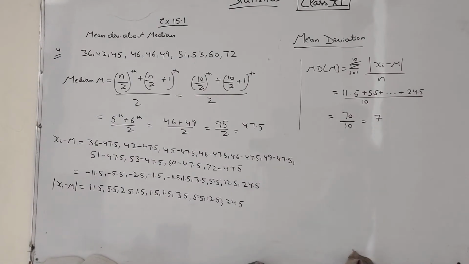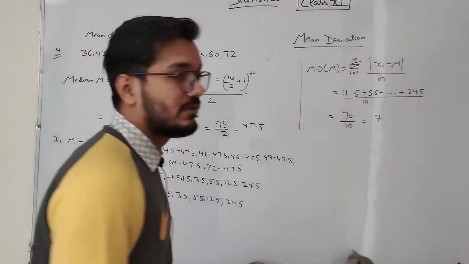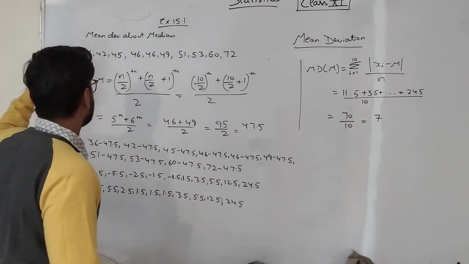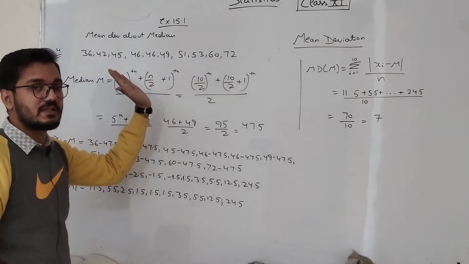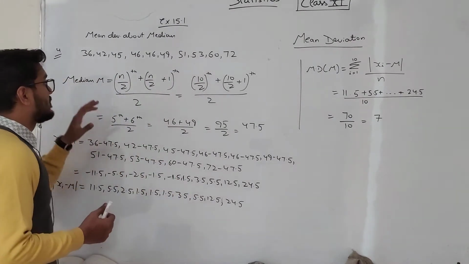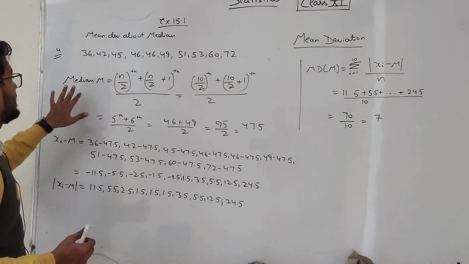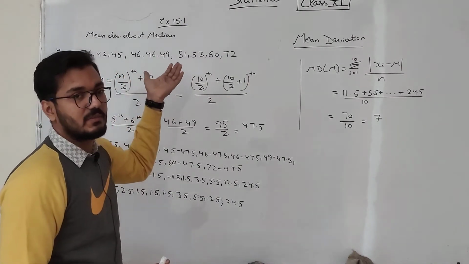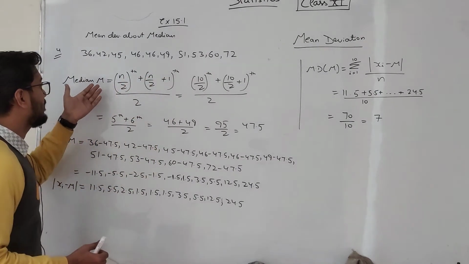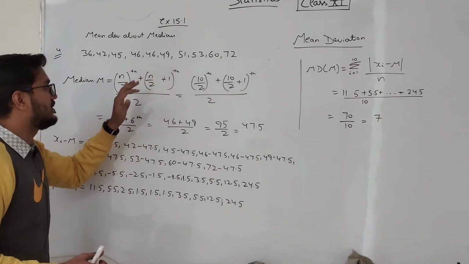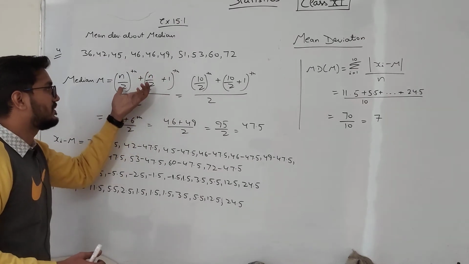Now the next question is question number 4. We have to find out mean deviation about median, so we have to determine the median first. This data is given to us. I have arranged it in ascending order because then we will be able to find the median. The median formula, if the number of observations is even, is the n by 2th term plus the n by 2 plus 1th term divided by 2, the mean of these two terms.